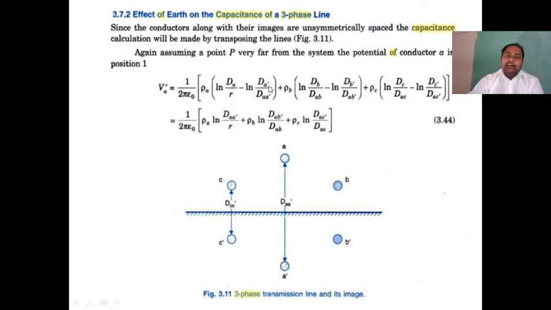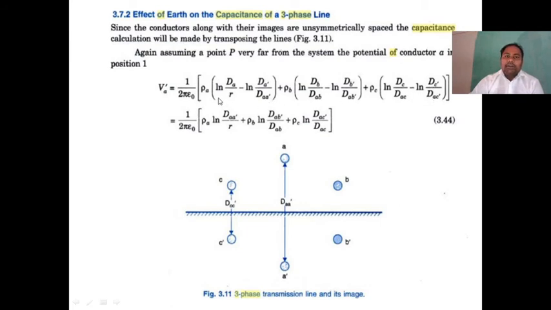What is dA dash? The distance between conductor A dash and point P. Here dA dash is nothing but the distance between A and A dash, with respect to conductor A. Here also same: rho B log dB by dAB minus log dB dash by dAB dash, plus rho C log dC by dAC minus log dC dash by dAC dash.